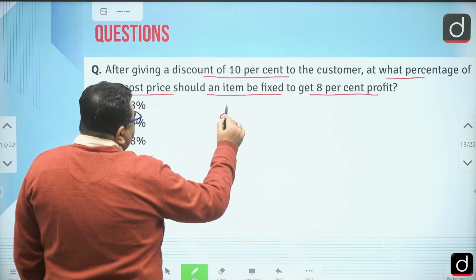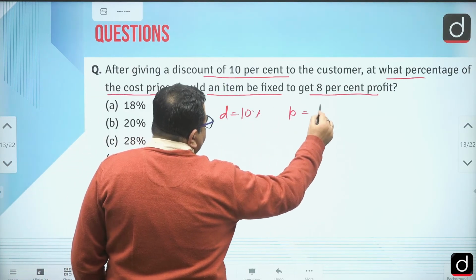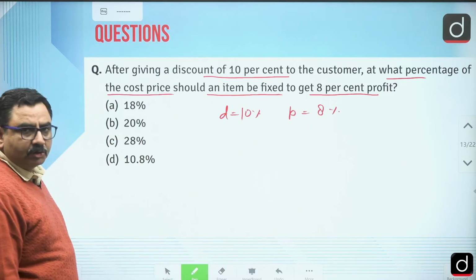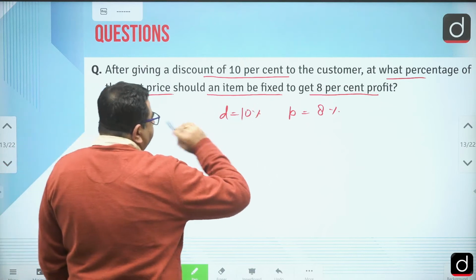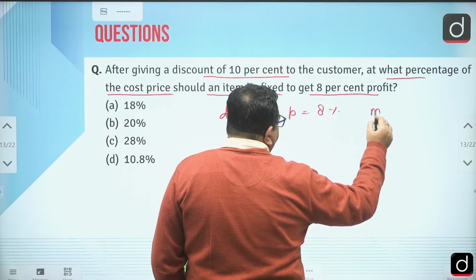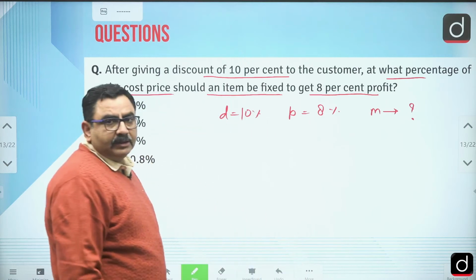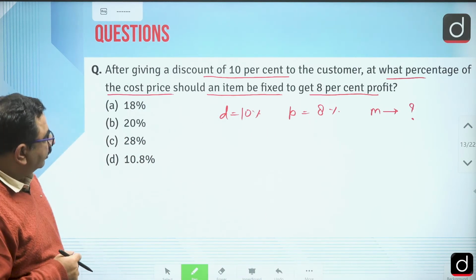So here you can see the discount is given as 10%, and the profit is given as 8%. At what percentage of the cost price means we have to find the markup percentage, right? What should be the increase he is talking about.